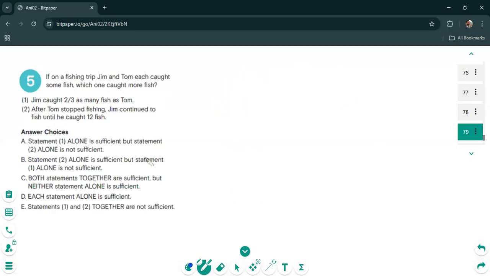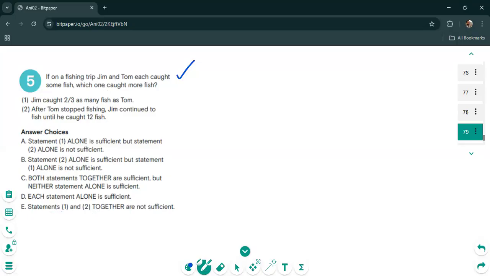So here's question number three. This is on data sufficiency. So essentially, there'll be two statements, right? This is a question. You'll have answers like this. Statement one alone is sufficient, but statement two alone is not sufficient. Statement two alone is sufficient, but statement one alone is not sufficient. Both together are sufficient, but each statement alone is not sufficient. And both the statements together will not be sufficient. So that's how these questions are asked.